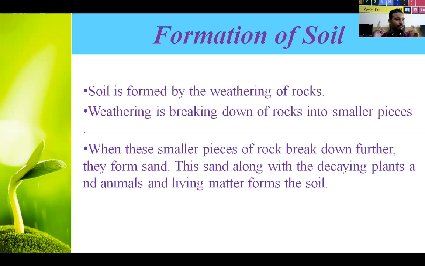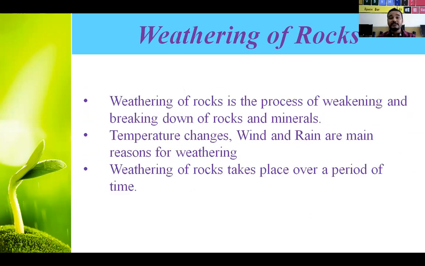Understood? So the first very important part is weathering of rocks. If you understood this topic, then you will understand how soil is formed. Weathering means breaking up huge rocks into small parts or small pieces, and because of what does it break down? First, change in temperature.